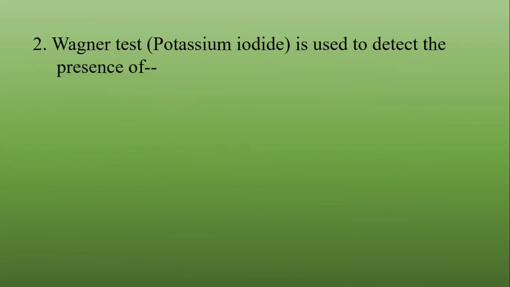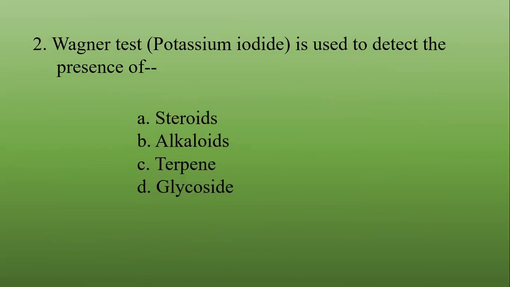Wagner test, where potassium iodide is used to detect the presence of what? In case of the Wagner reagent, potassium iodide is the principal active reagent, which plays an important role. The options are steroids, alkaloids, terpenes or glycosides. For what is the Wagner test utilized?